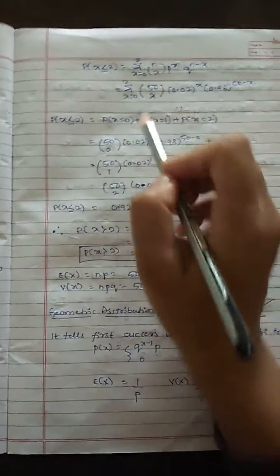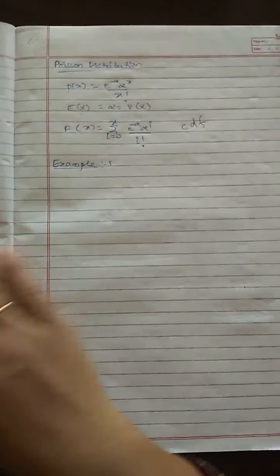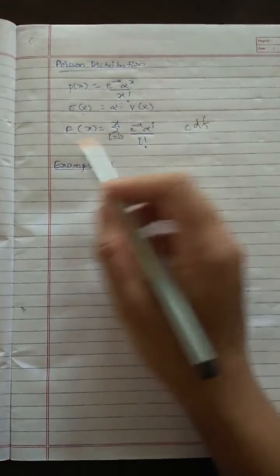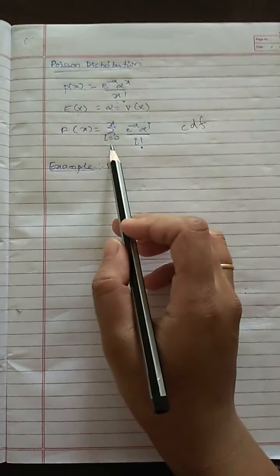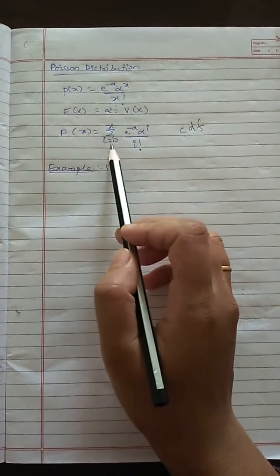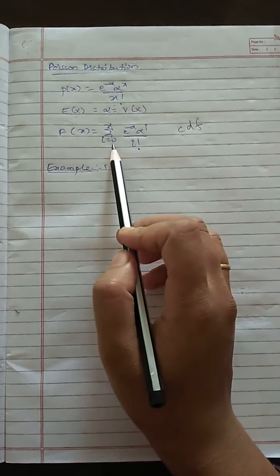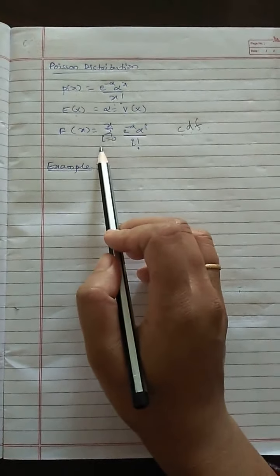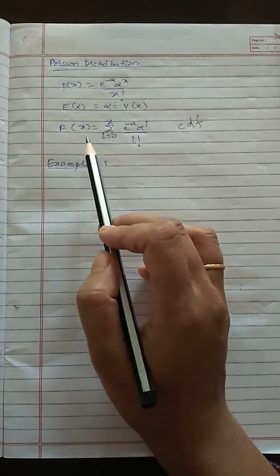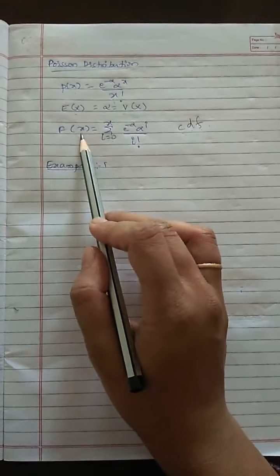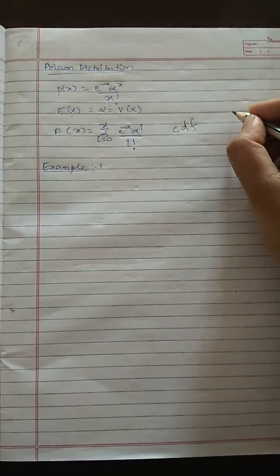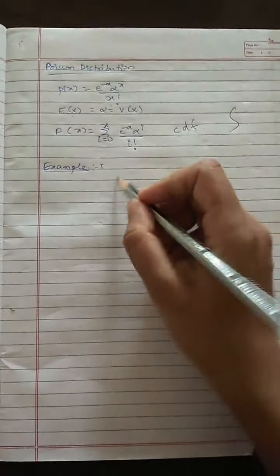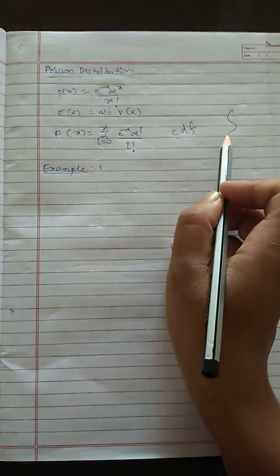This type is called the cumulative distribution function. Capital F of x gives you the cumulative distribution function. For discrete distributions, which we are studying, the CDF is a summation. For a continuous distribution it will be an integration. So here it is summation.